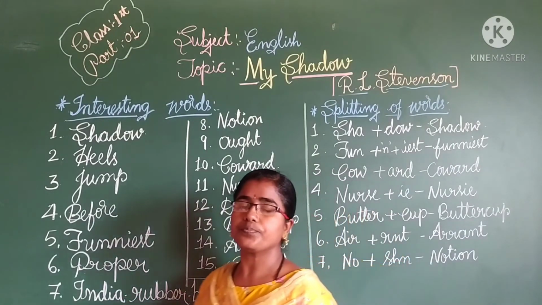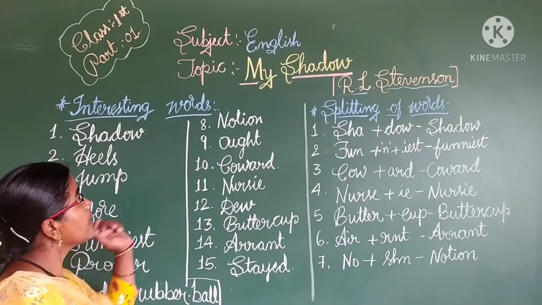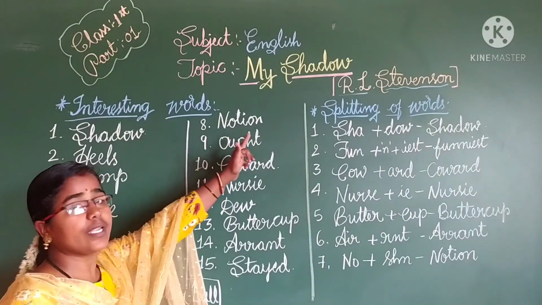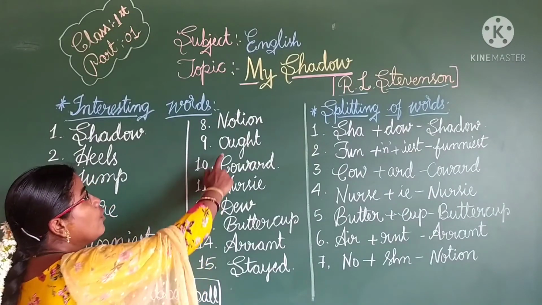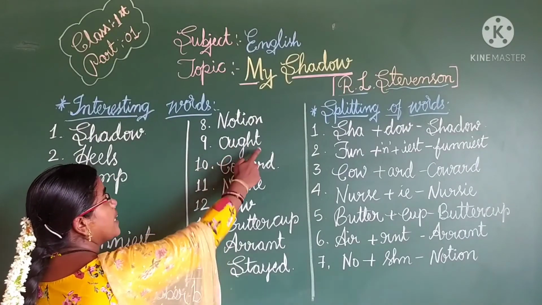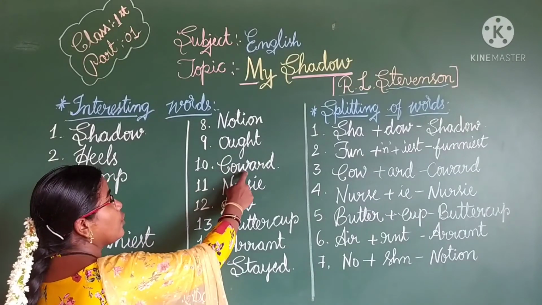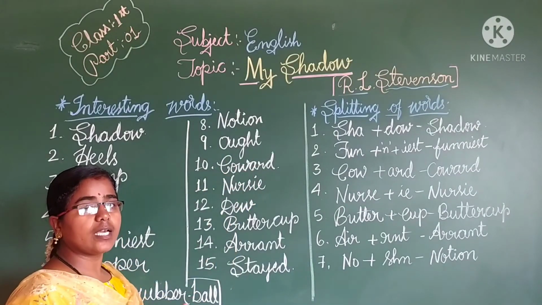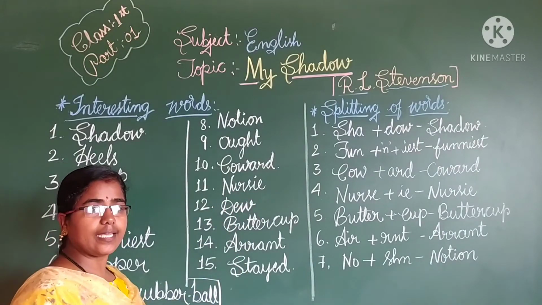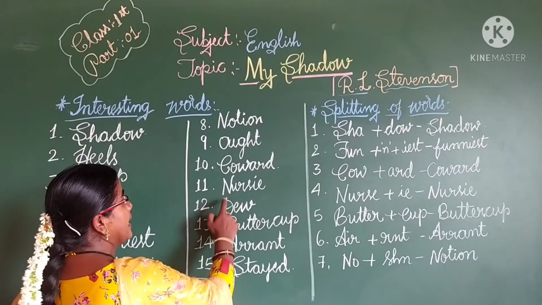Okay children? N-O-T-I-O-N, notion. O-U-G-H-T, ought. C-O-W-A-R-D, coward. N-U-R-S-E-R-Y, nursery.